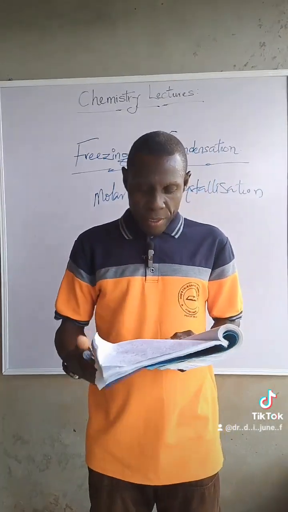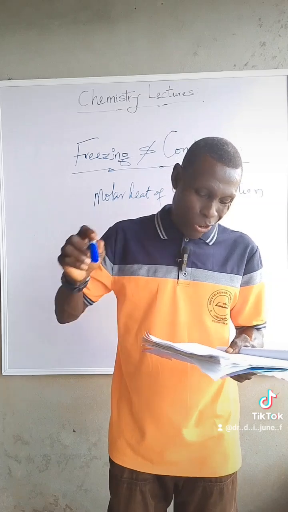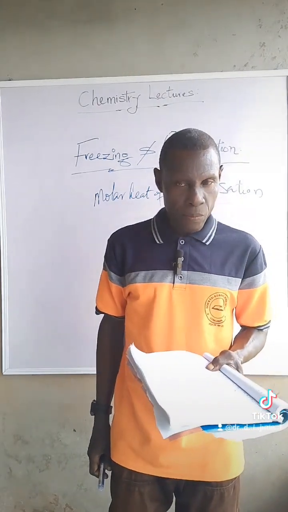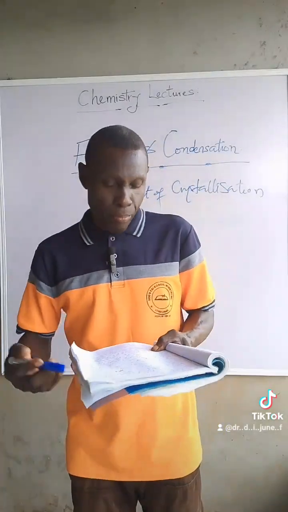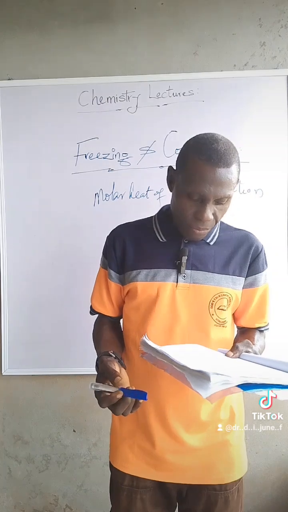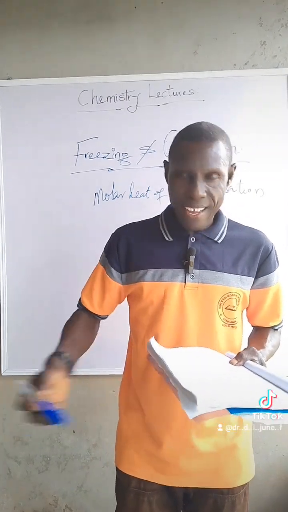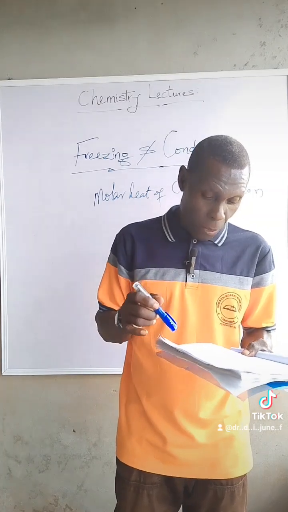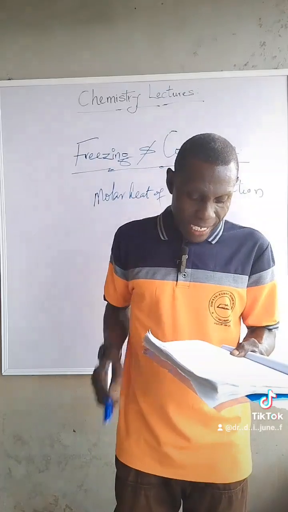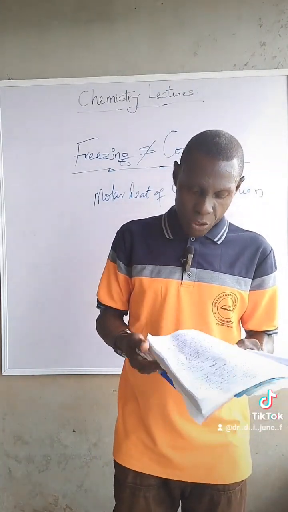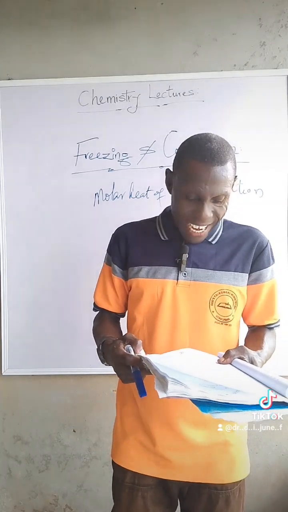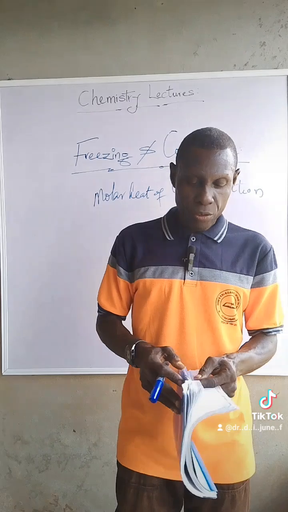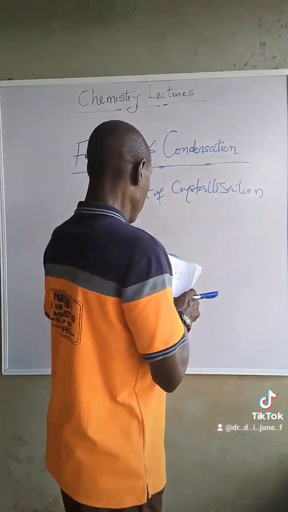All right. Now, the temperature above which a gas cannot be liquefied by pressure is called the critical temperature of the gas. There are some gases where, at a certain temperature, pressure cannot liquefy the gas. So that temperature is called the critical temperature of the gas. Now, the pressure required to liquefy a gas at its critical temperature is called critical pressure. Critical pressure. Now, let me give you a diagram here first before we continue.